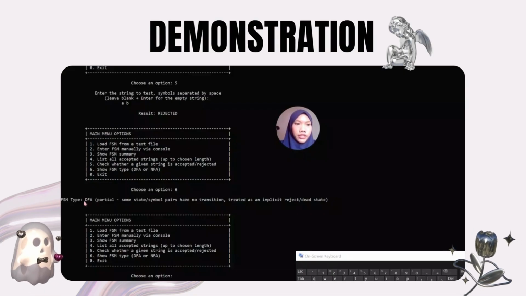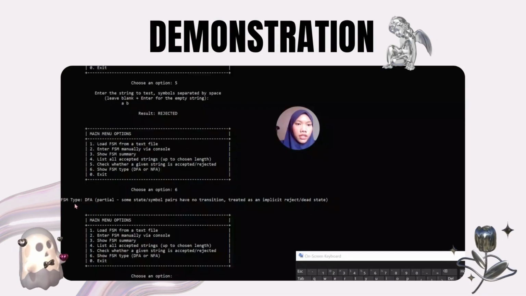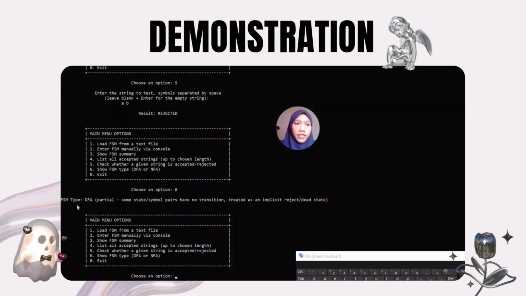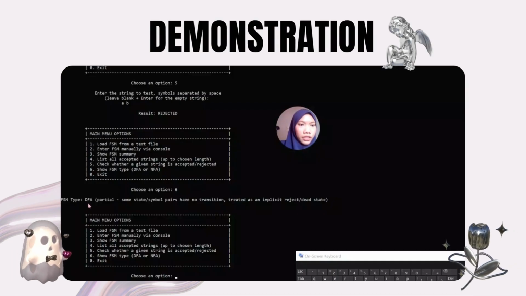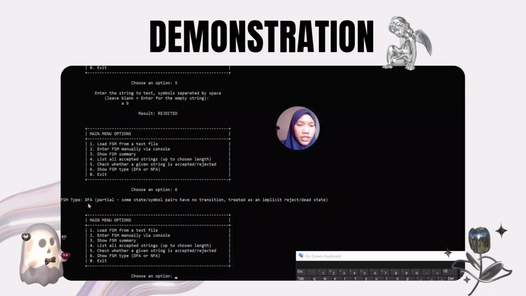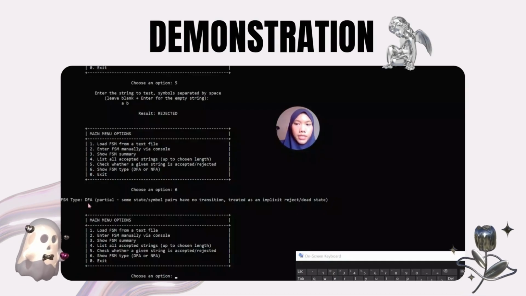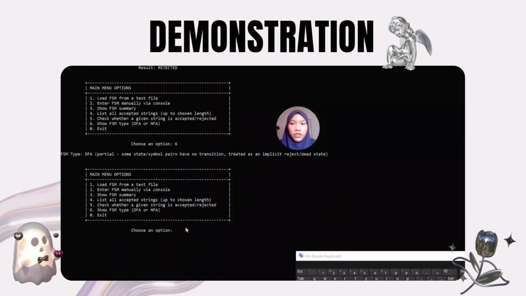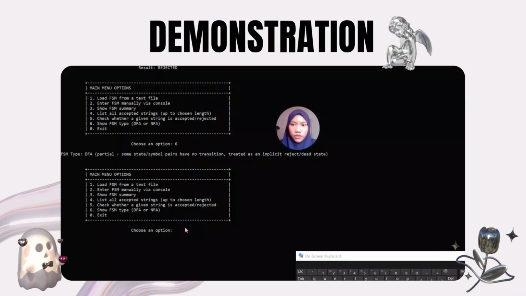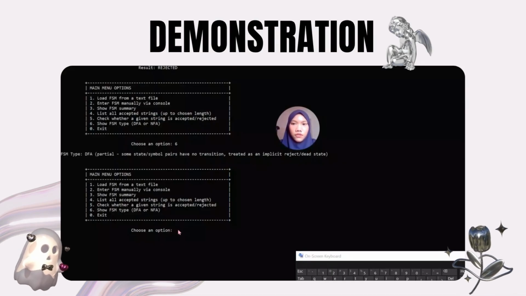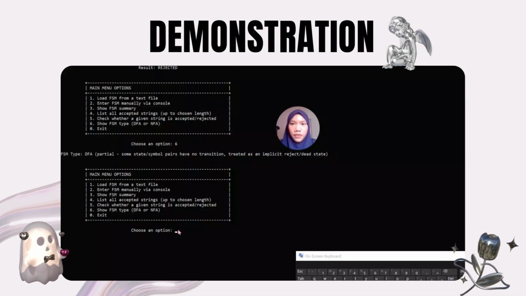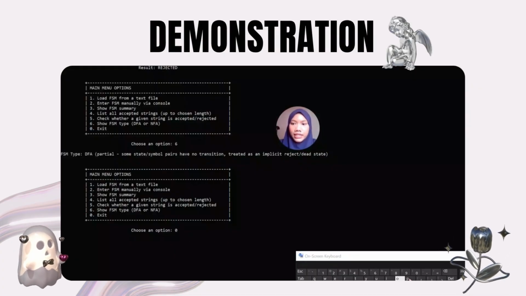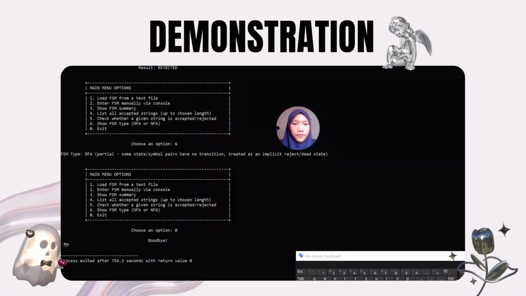So here the system will show the output, which is the FSM type. And for our demonstration, it shows that it is DFA, which is the deterministic finite automaton. So this concludes the demonstration for our finite state machine engine. So if user want to exit from the system, user just can choose 0. That will redirect them back to the blank page.